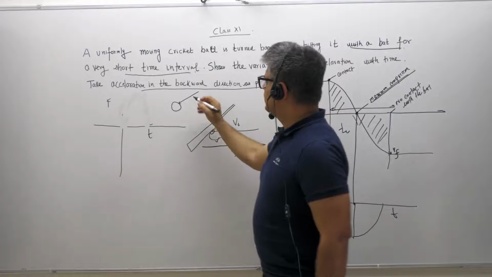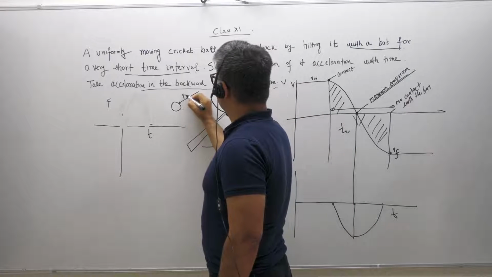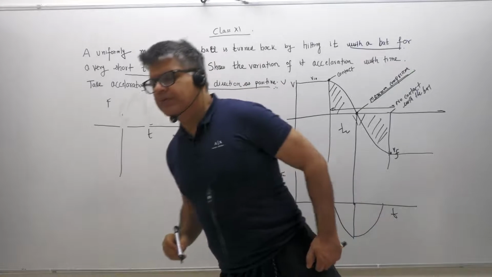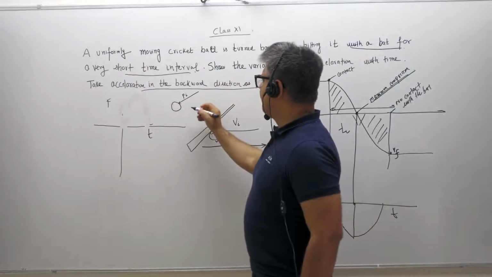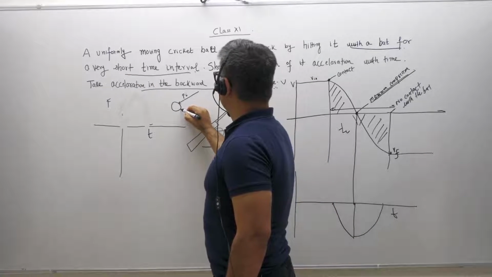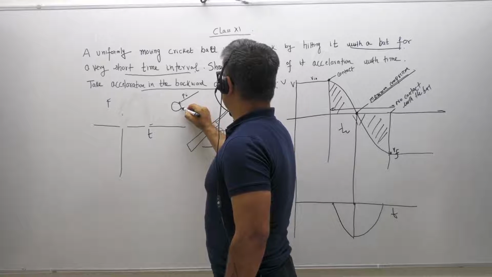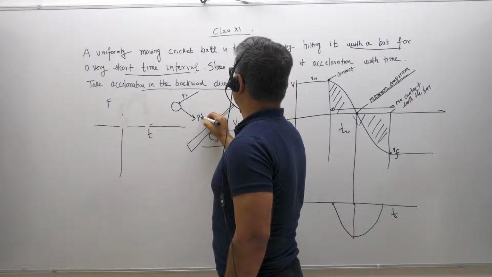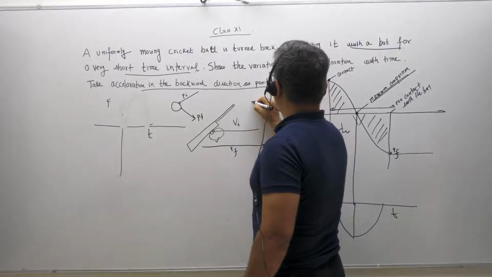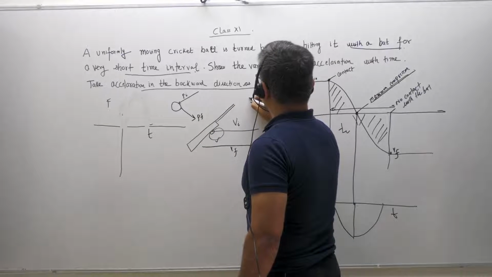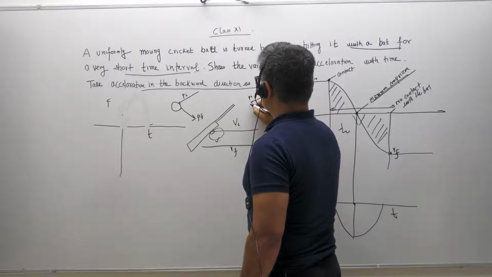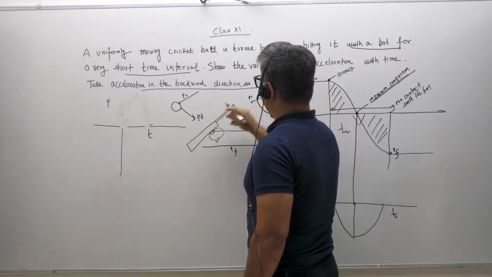So this is its initial momentum, and then the footballer hits it and the ball is taken in some other direction, maybe like this. So this is your P final. So you have two vectors: one is your P initial and the second is the vector P final.